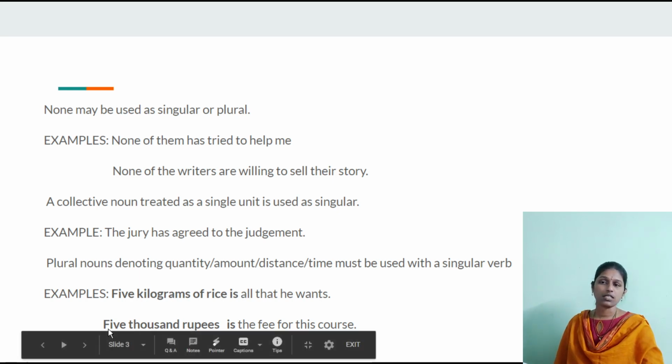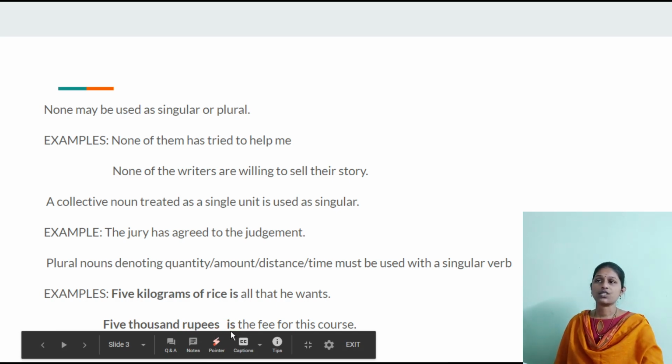5,000 rupees is the fee for this course. So 5,000 rupees. Though s is added, we don't consider this as plural. Here rupees, it is money, uncountable. So we take a singular verb here.